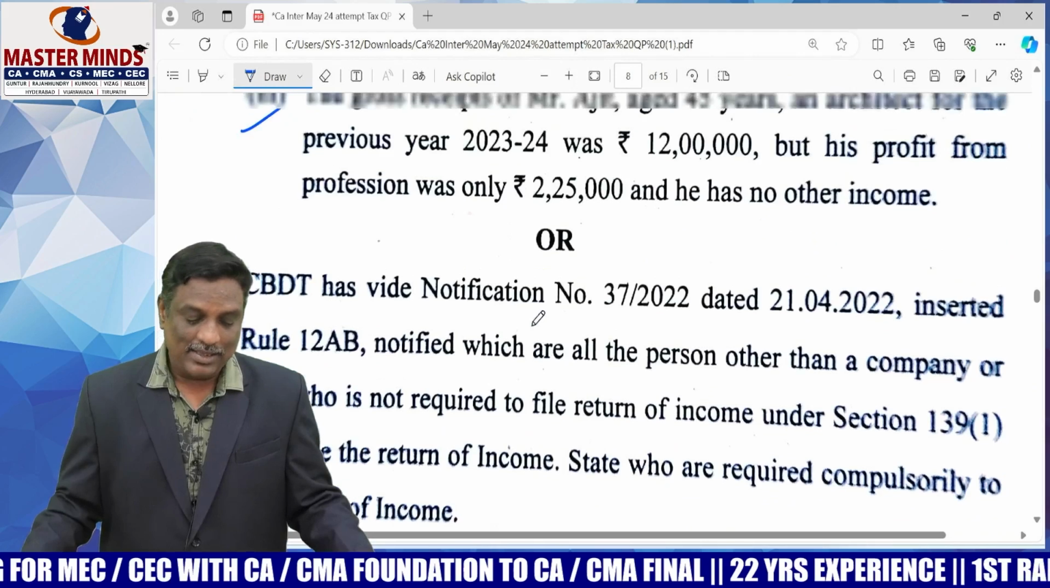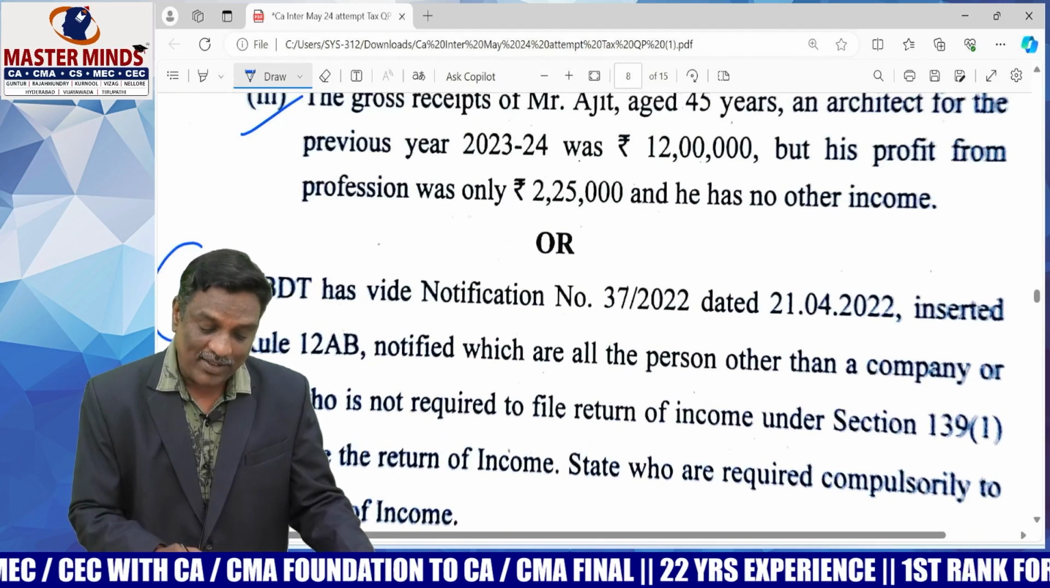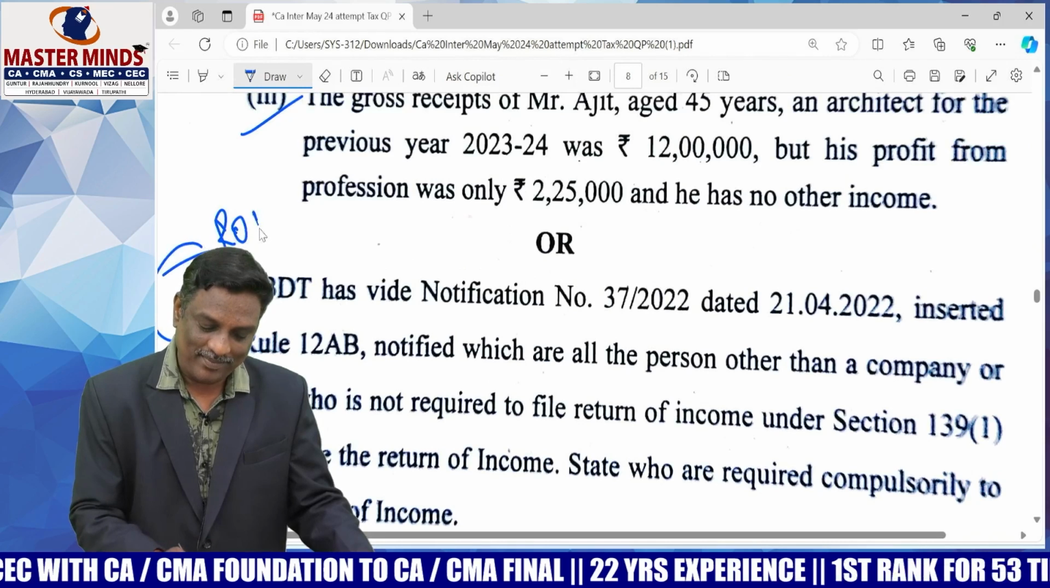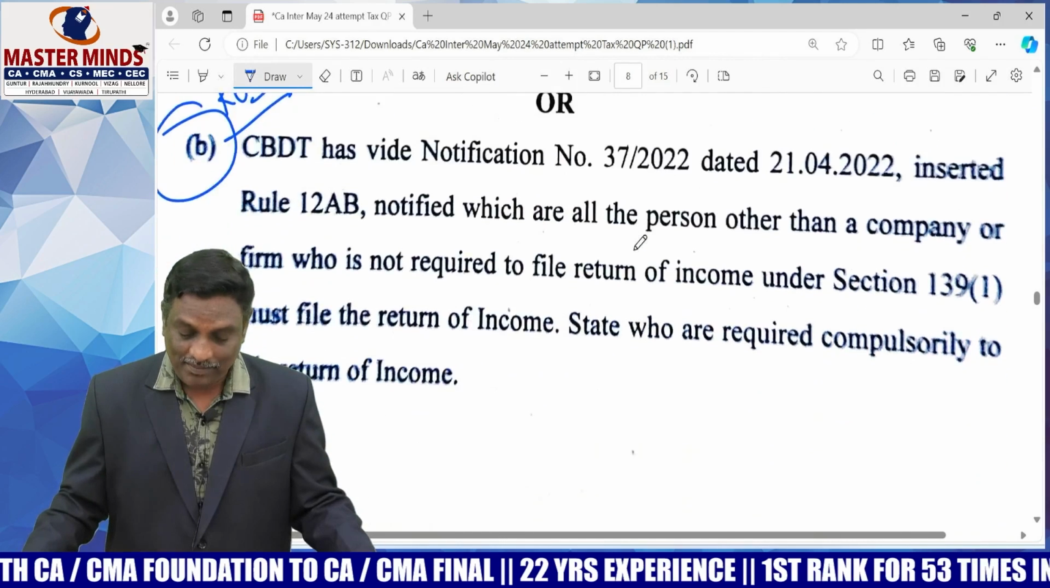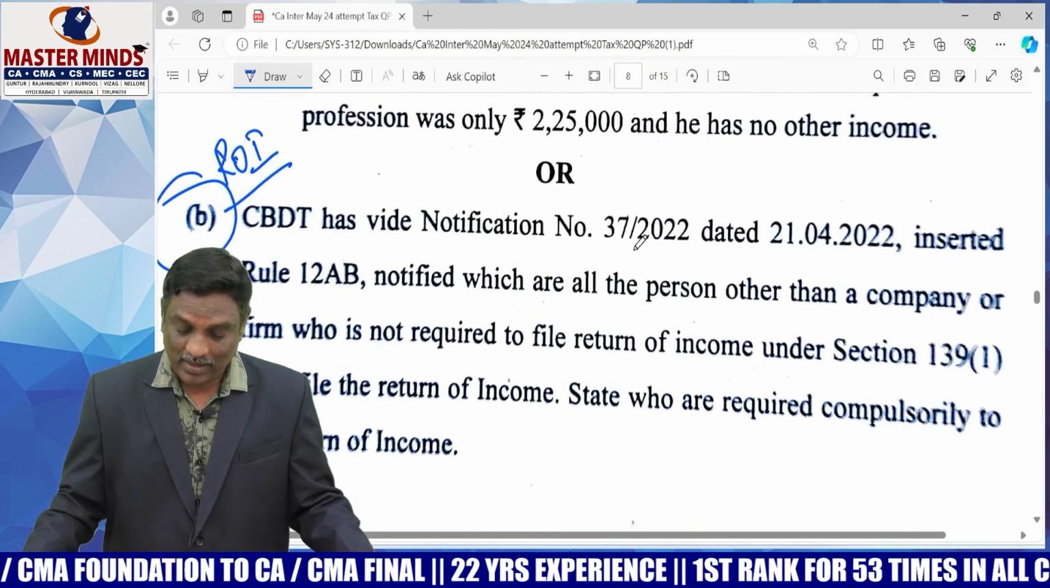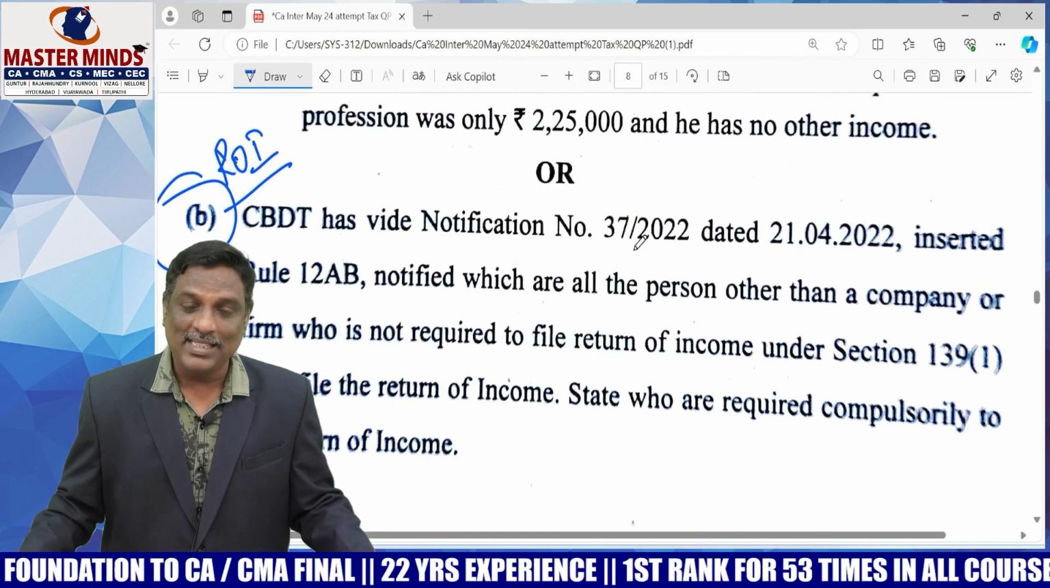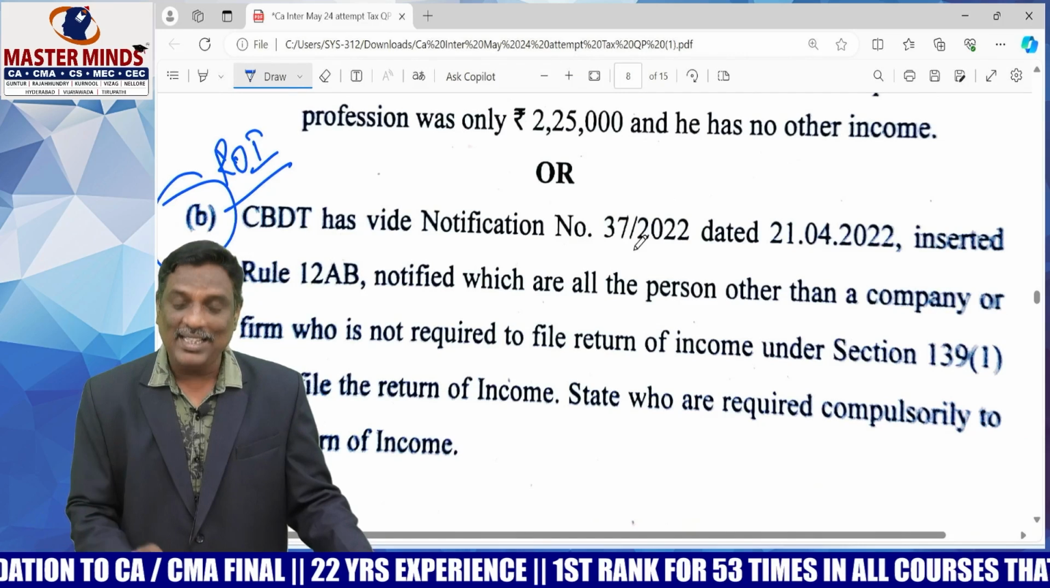Next one is, this is also from return of income chapter. Return of income, the special cases where a person is required to file return of income. It's a straight theory question.